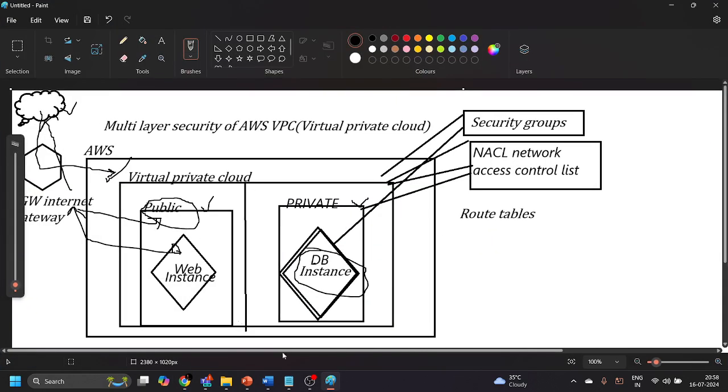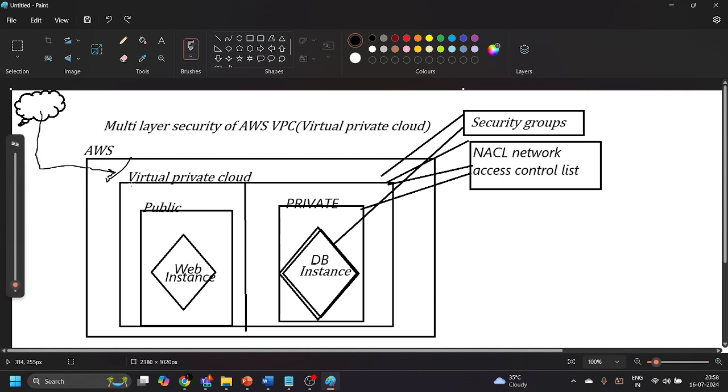Now, so far, so good. What we have done, folks, is created a VPC. We have divided this VPC into two parts, the public part and the private part. We have provided the CIDR ranges to all these parts. We have created an internet gateway and attached it to the virtual private cloud. We have created public and private route tables, provided the routes, and associated those route tables to the public subnet and the private subnet. Now it's time to create the firewalls. The first firewall we are going to create is the security group.